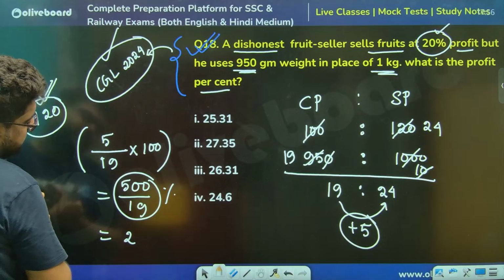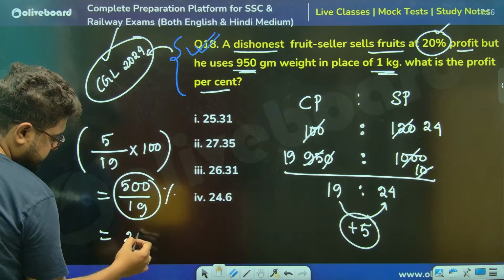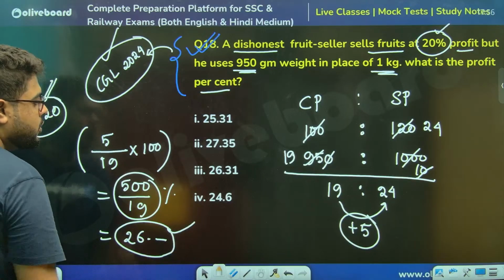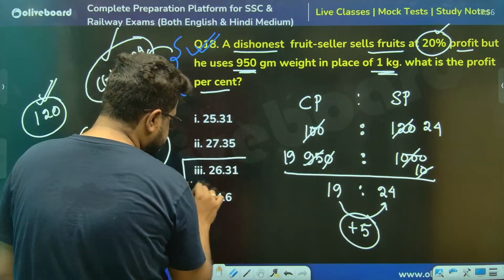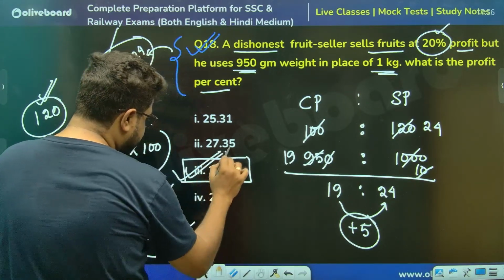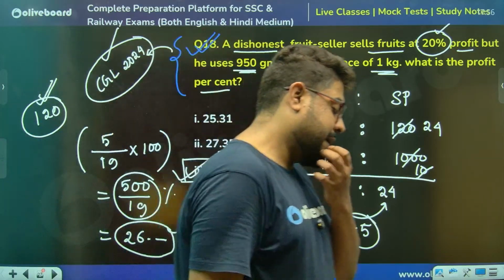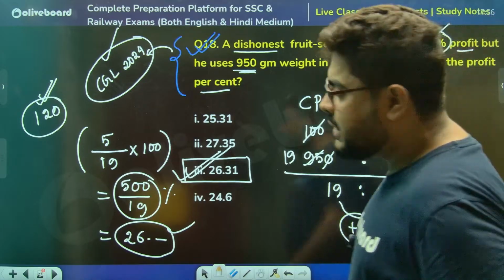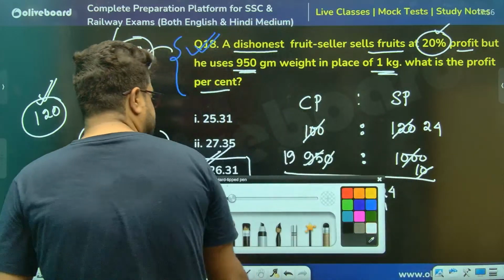So 19 6 तो जाएगा ही, sir. 19 6 are this. So 26 point some percentage देखो. 26 point some percentage is option number 3. That's your answer, sir. 26.31. Yes, you guys are absolutely correct. This is one question that I wanted to do.